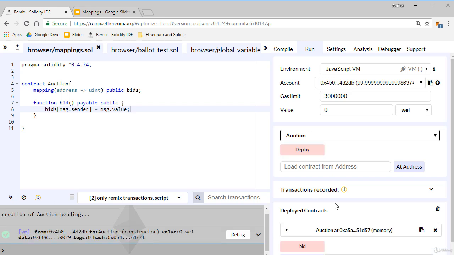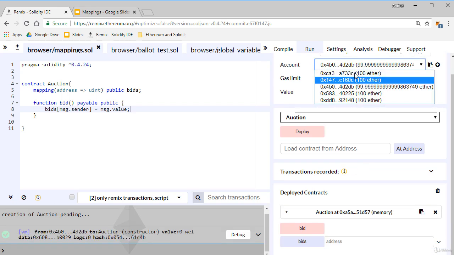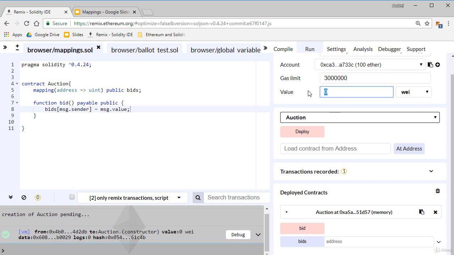The contract has been deployed, and from the first account from this list, I'll send 50 wei to my contract by calling the bid function. The function has been called. From the second account, I sent 90 wei to my contract, also by calling this function. The transaction has been mined and the function executed successfully.